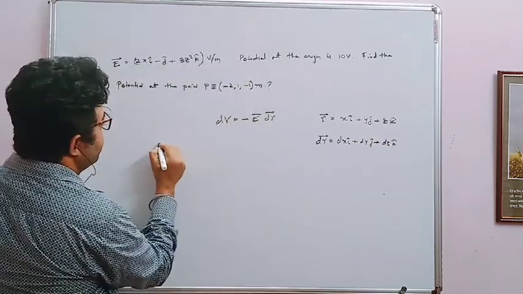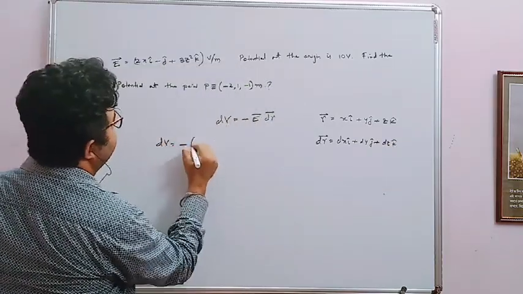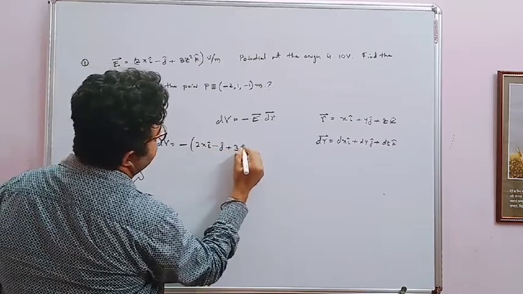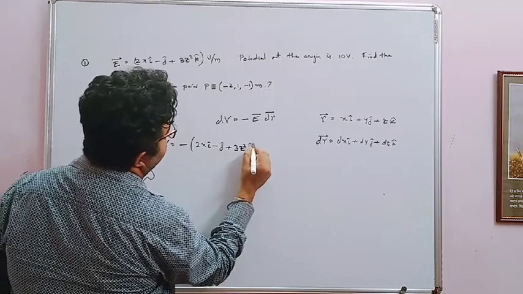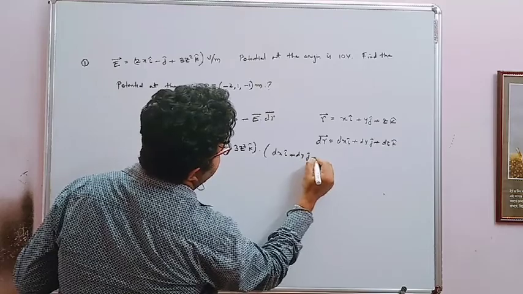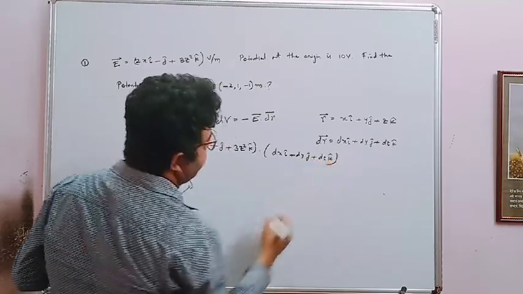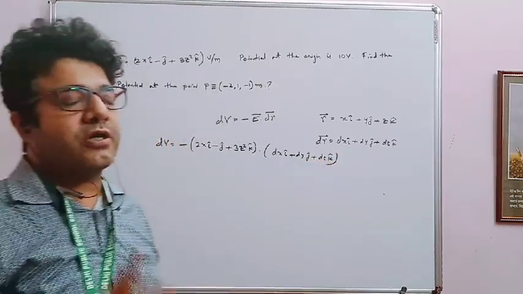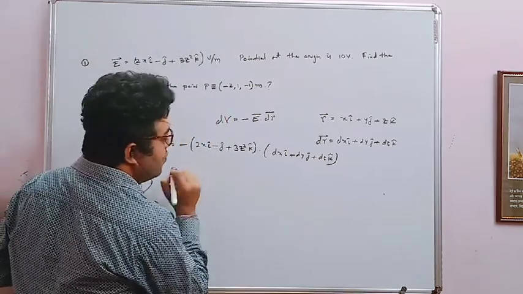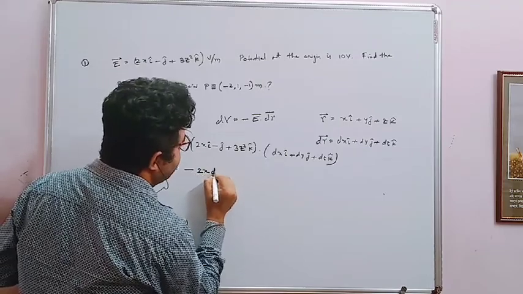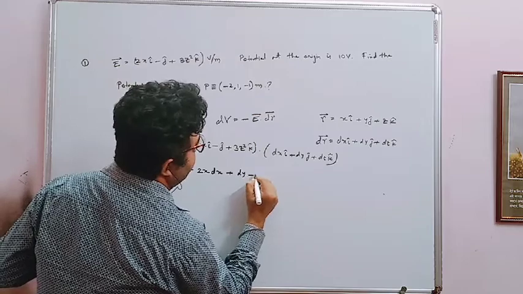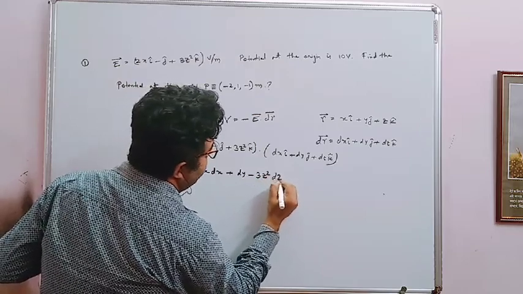So now dV equals minus E, that is 2xi minus j plus 3z square k dot dxi, dyj, dzk. Now we know from the dot product of two vectors, i dot i, j dot j, k dot k is 1, so we can write directly dx 2x dx plus dy minus 3z square dz.